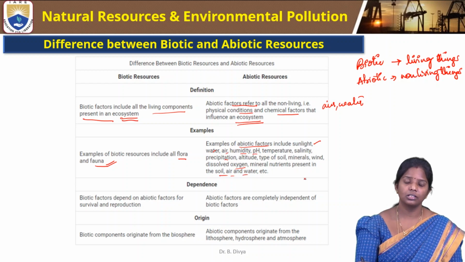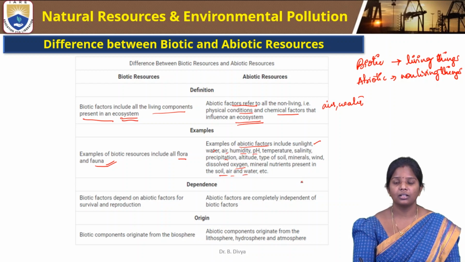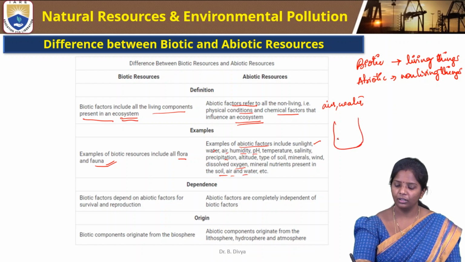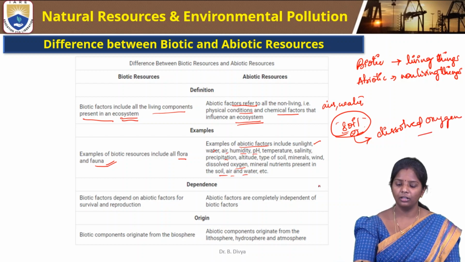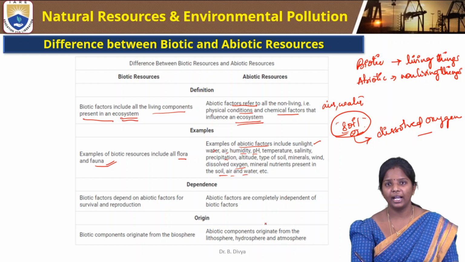Dissolved oxygen also comes under abiotic resources, because, for example, the soil also has some oxygen in the form of dissolved oxygen. So that adds to the value of abiotic resources.